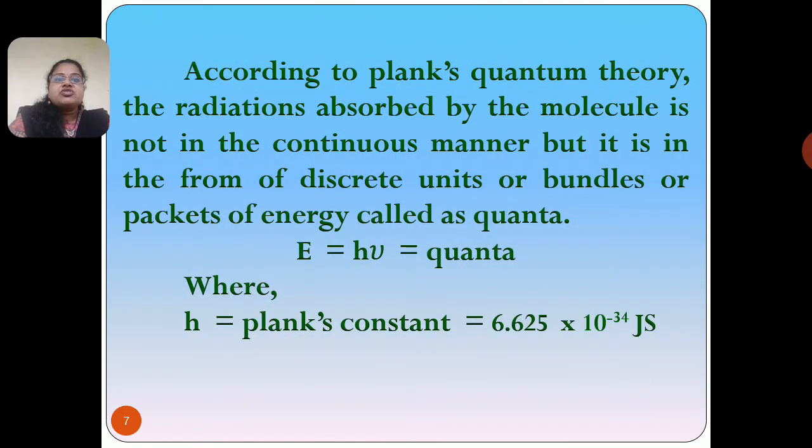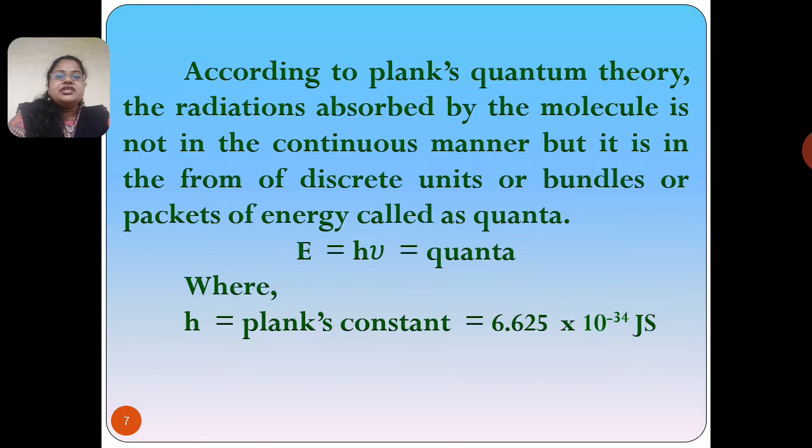As per Planck's quantum theory, the radiation absorbed by the molecule is not in a continuous manner, but it is in the form of discrete units or bundles or packets of energy. It is called a quanta. In short, the quanta is the bundle or packet of energy.